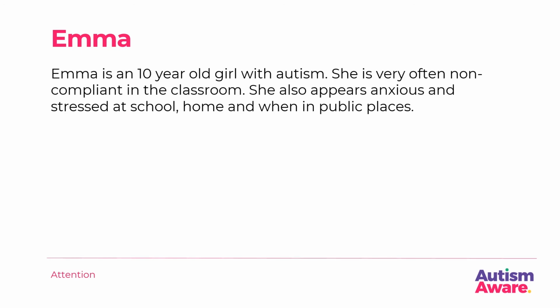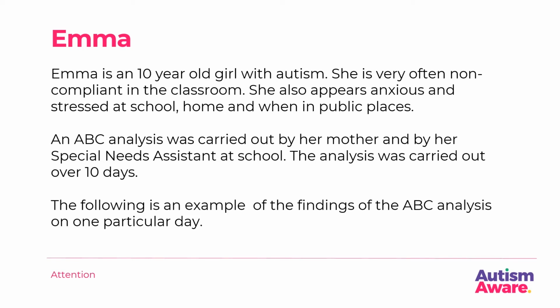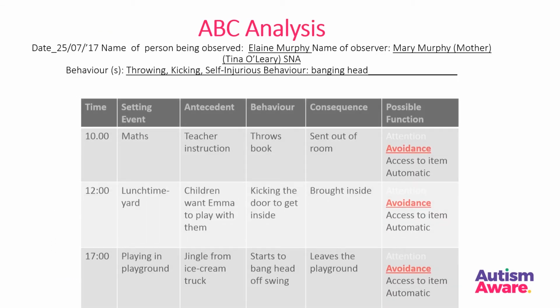Emma. Emma is a 10-year-old girl with autism. She is very often non-compliant in the classroom. She also appears anxious and stressed at school, home, and when in public places. An ABC analysis was carried out by her mother and by her special needs assistant at school. The analysis was carried out over 10 days. The following is an example of the findings of an ABC analysis on one particular day.